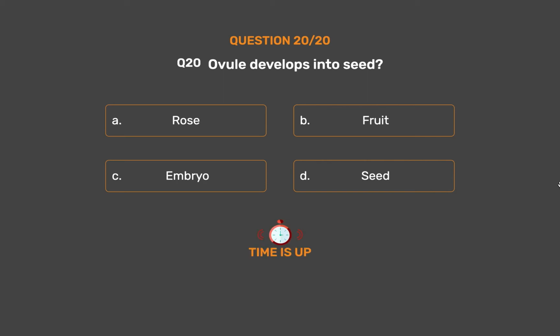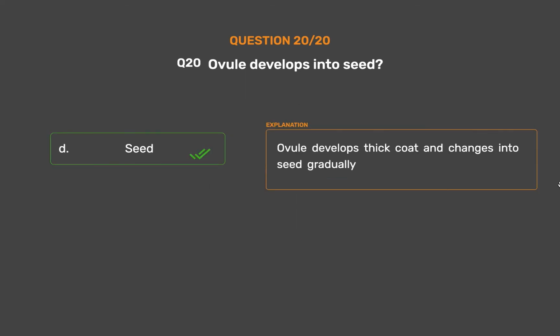The correct answer is option D. Seed. Ovule develops a thick coat and changes into seed gradually.